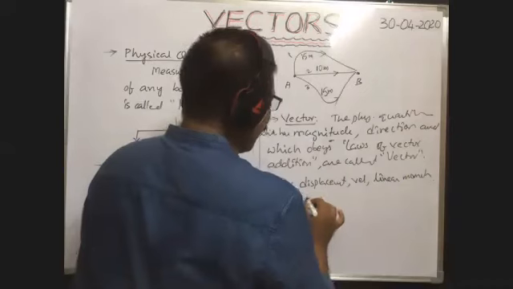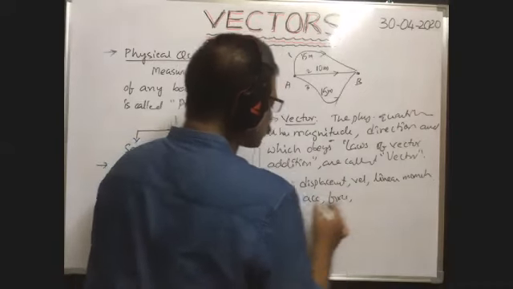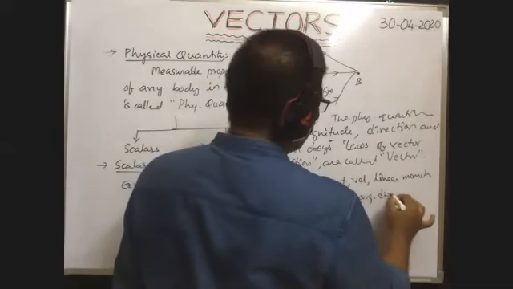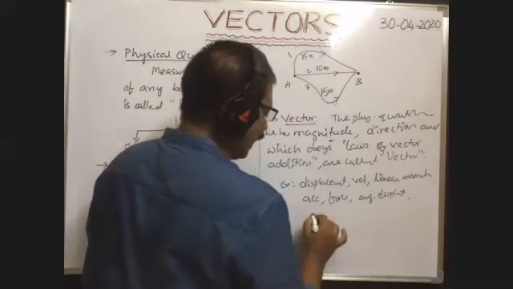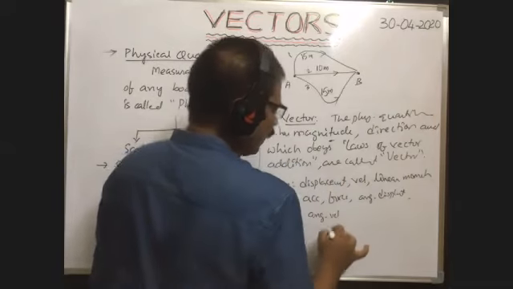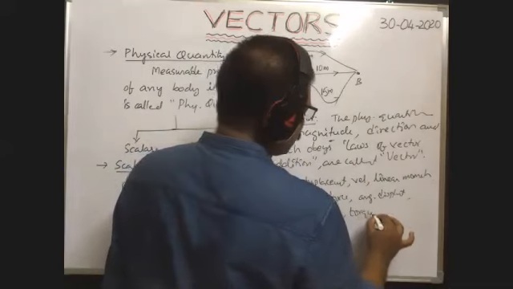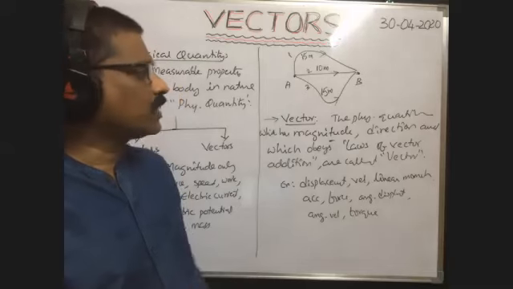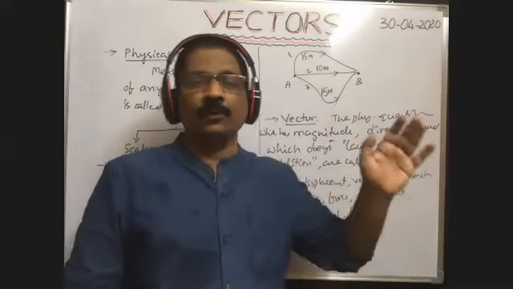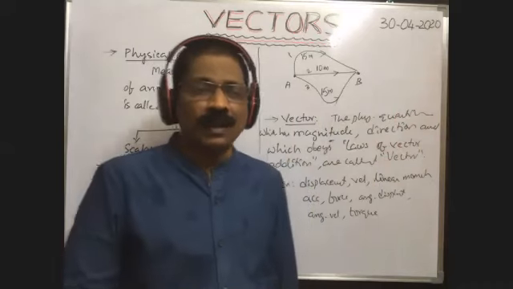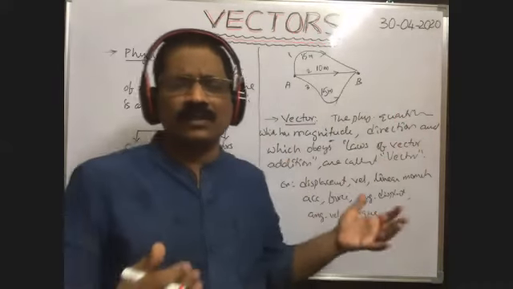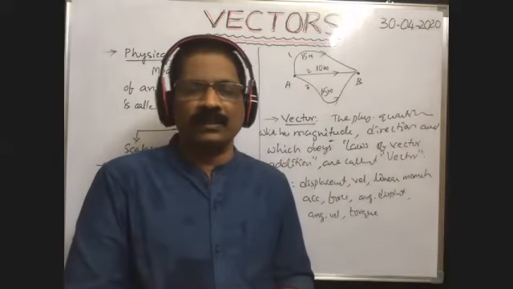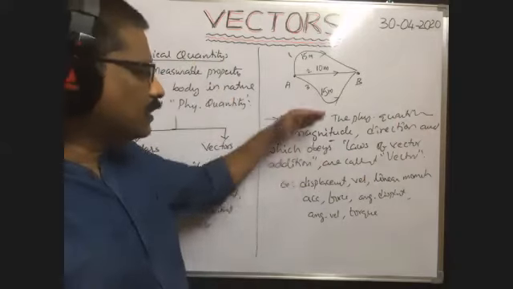Okay, next acceleration, force. Okay, next angular displacement. Okay, angular velocity, torque. In this way, there are different types of physical quantities which have magnitude as well as direction and which obey laws of vector addition. They are called the vectors. Scalars cannot obey the laws of vector addition. Scalar quantities do not obey the laws of vector addition. Okay, here these are the vectors.